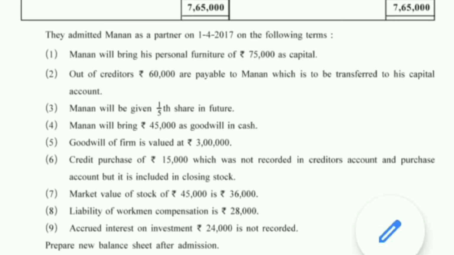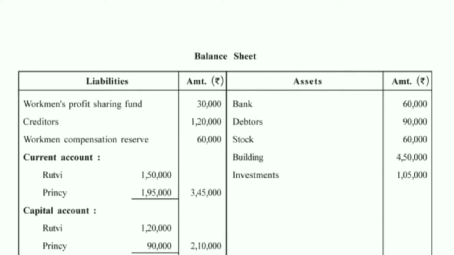Then accrued interest on investment, rupees 24,000, is not recorded. It is a profit for the enterprise. The first effect will be given on the revaluation account credit side, and accrued means still recoverable. Okay, so it is an asset for the enterprise. The second effect will be given on the asset side. Okay, solve the sum carefully.